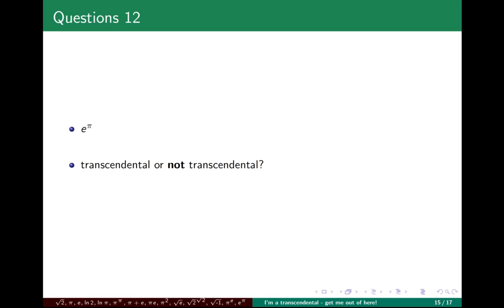So the solution of a polynomial equation with rational coefficients, which would make it not transcendental, or it's not the solution of a polynomial equation with rational coefficients, in which case it is transcendental. We could also ask the question, if it's not transcendental, which means it's algebraic, is it rational or irrational?